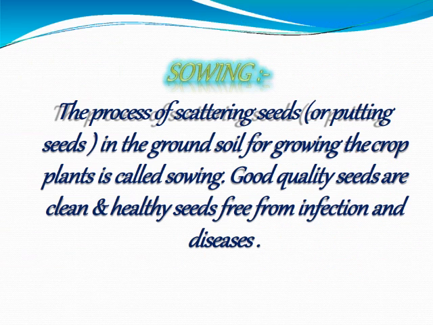Sowing is the process in which the seeds are scattered in the field, and it is also done by two methods, manual and mechanical, in which good quality seeds are selected which are clean, healthy, and free from infections so that we can grow good quality crops.